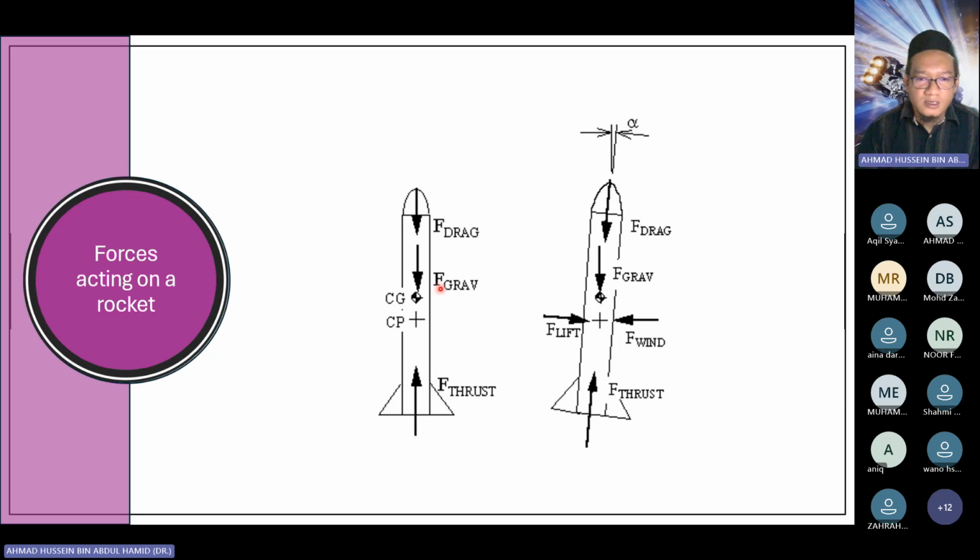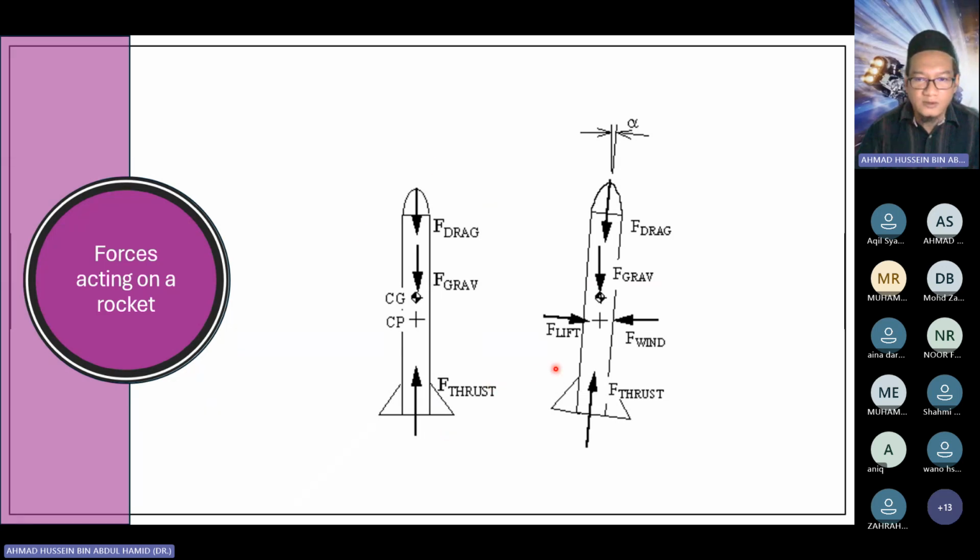In the downward direction, we have two forces. One is the gravitational force, which is pulling the rocket down, and also we have drag due to the air resistance, the drag force. So this is a very simple case.